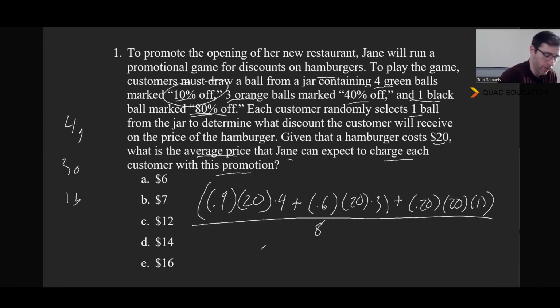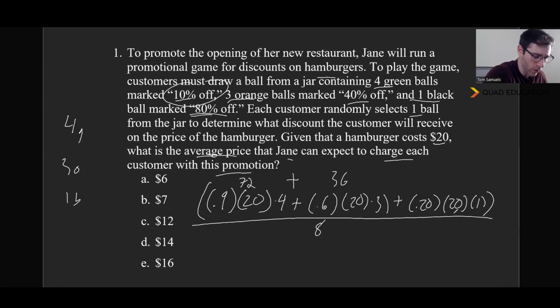And you can do a little bit of fun stuff here. 90% of 20, that's going to be 18, because 90% of 10 is 9, multiply that by 2. So we're going to say 18 times 4 is 72. And then 60% of 20 is 6 times 2, which is 12. 12 times 3 is 36.